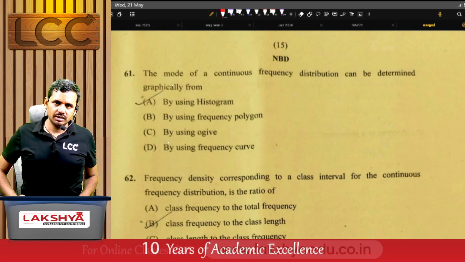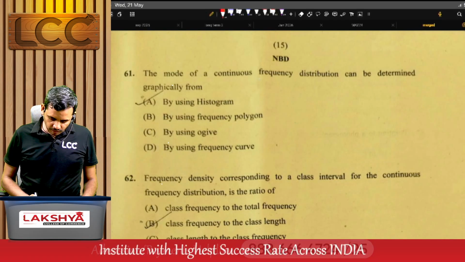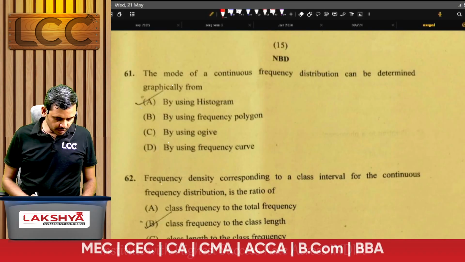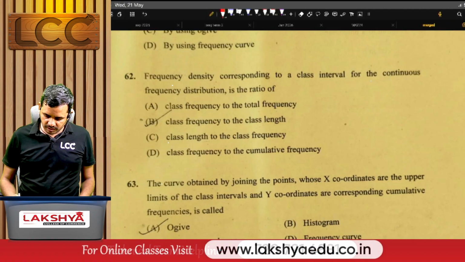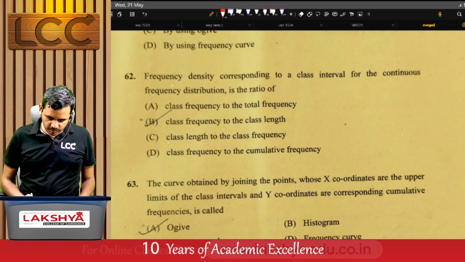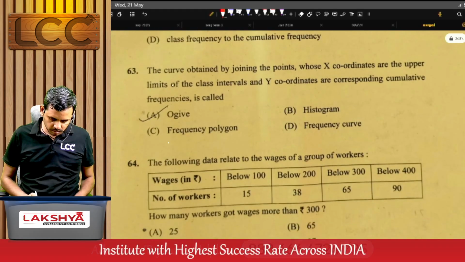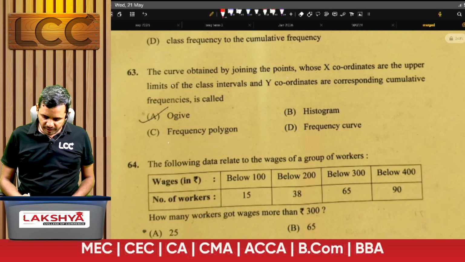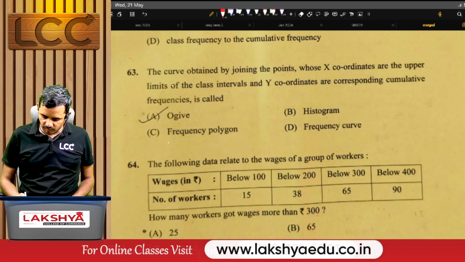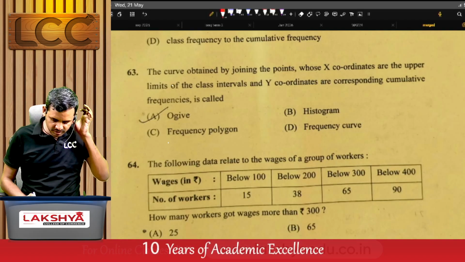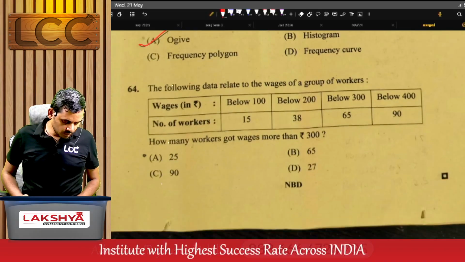Okay, now coming to the statistics part, that is problem number 61. The mode of a continuous frequency distribution can be determined graphically, option A. Frequency density corresponding to the class interval for a continuous frequency distribution is the ratio of class frequency to the class length, that is option B. Problem number 63. The curve obtained by joining the points whose x coordinates are the upper limit of a class interval and y coordinates are the corresponding cumulative frequencies is called an ogive curve. See, another name for the ogive curve is cumulative frequency graph.